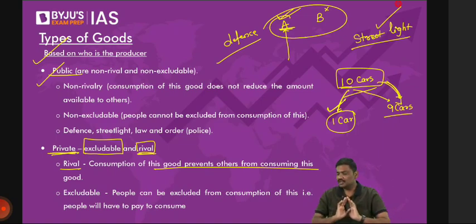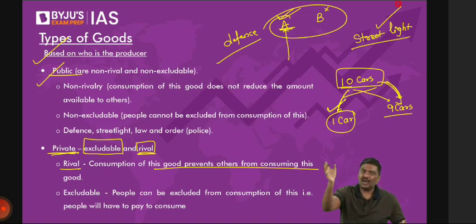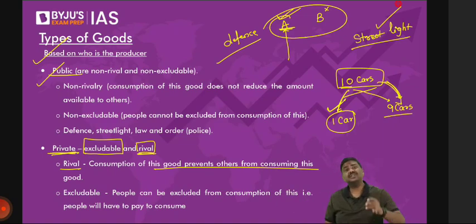So the argument is simple here. Whenever you talk about public goods, these are non-excludable. That is, you do not have to pay. Government or anybody else, I'll give you examples, anybody else will provide it to you. They will not charge you. Second, these are non-rival, meaning what? You can continue to consume it. You are consuming it, doesn't mean that it is not available for others. It is available to everyone. Whereas private goods are excludable as well as rival.